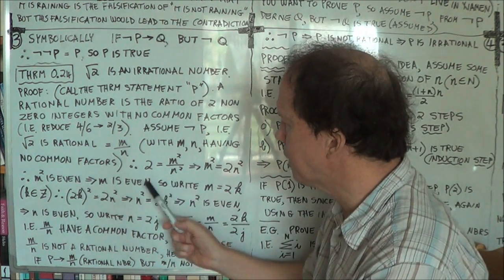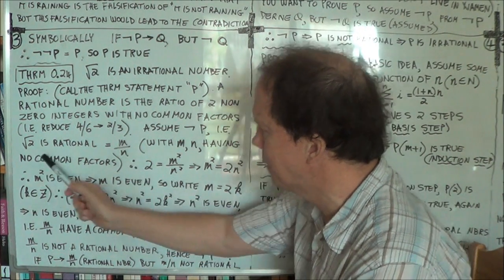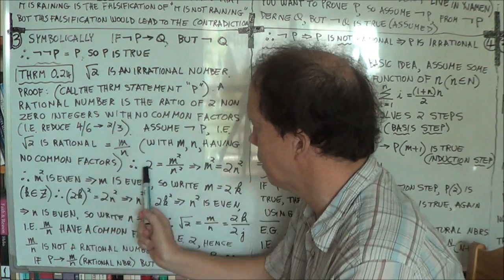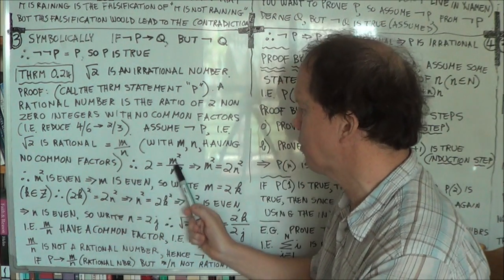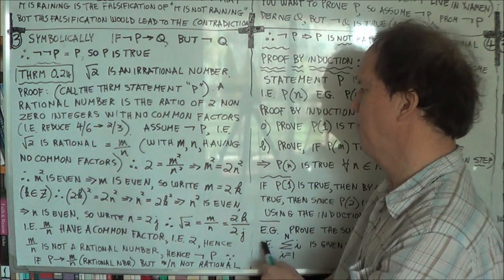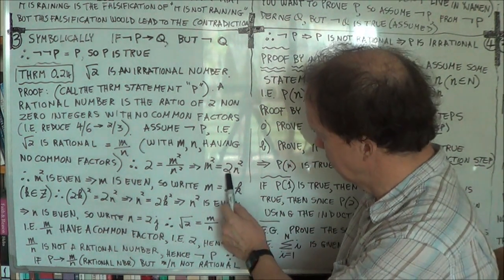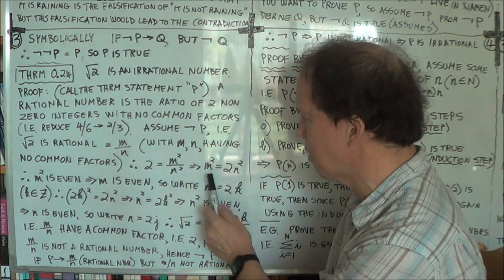All right. So square root of 2 is m over n. Okay, square both sides. So the square root of 2 squared is just 2, and the right side is m squared over n squared, and therefore m squared equals 2n squared. And that means that m squared is even, right? Because it's 2 times some integer. So m squared is even.